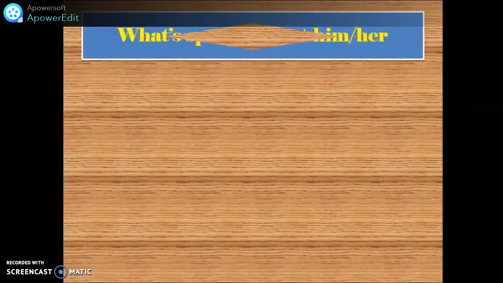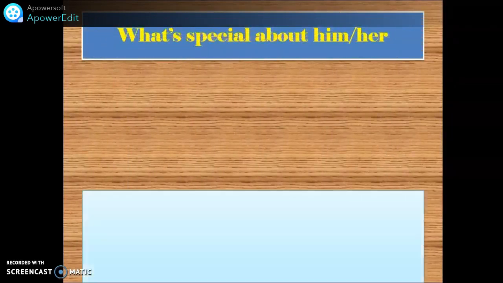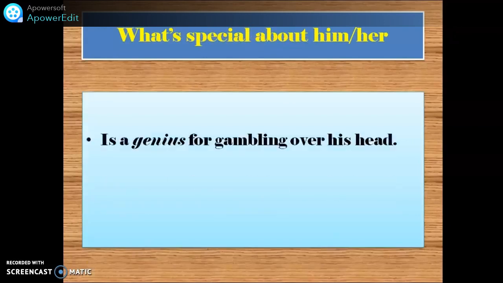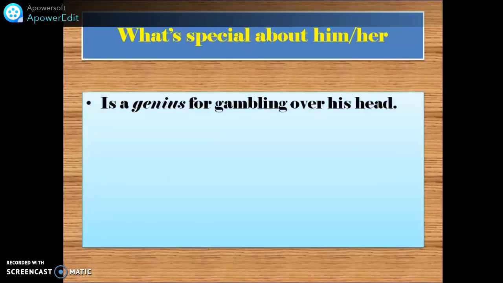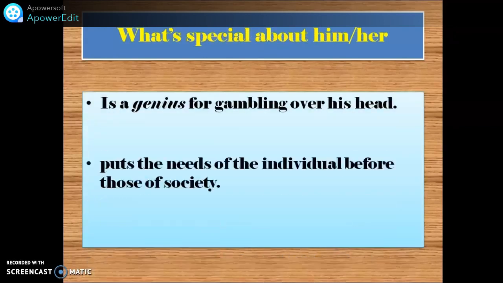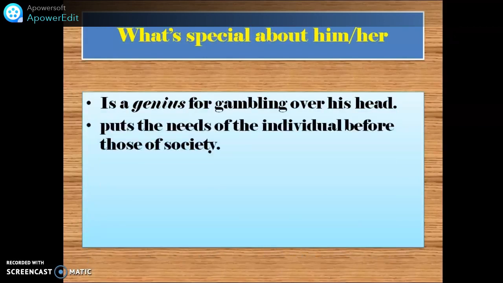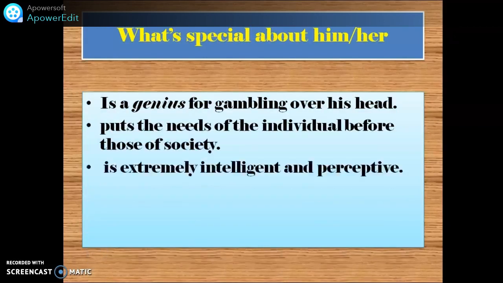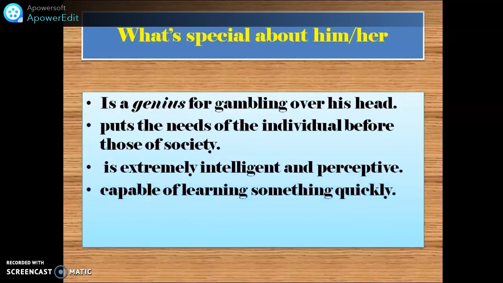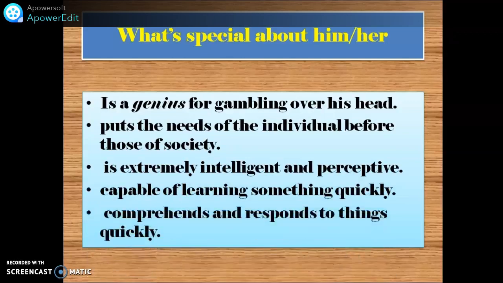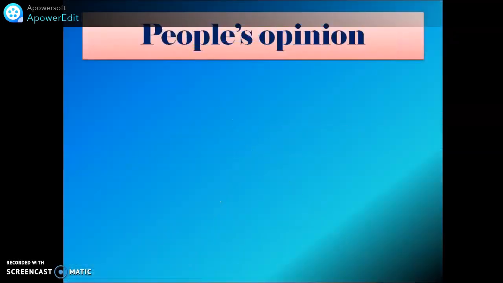So these are the adjectives. Again, what's special about him or her? More sentences. You can say he is a genius for gambling over his head. He puts the needs of the individual before those of society. He is extremely intelligent and perceptive. You can say he is capable of learning something quickly, or you can say he comprehends and responds to things quickly. So these are the sentences describing what is special about a certain person we want to describe.